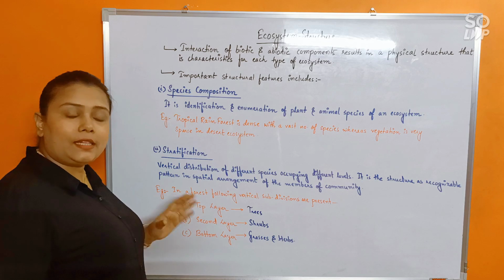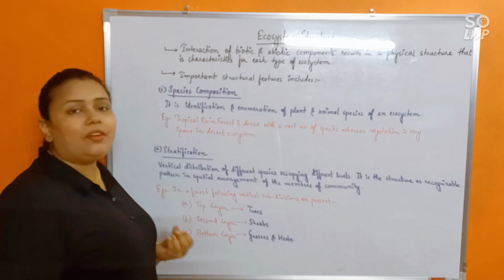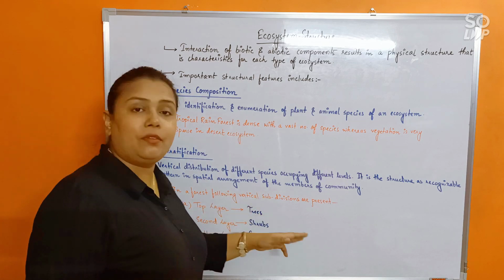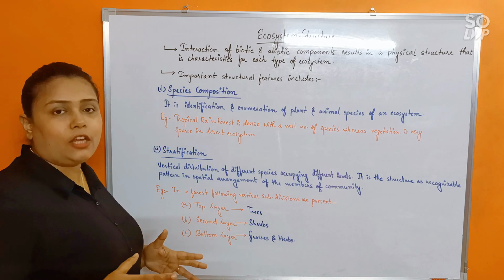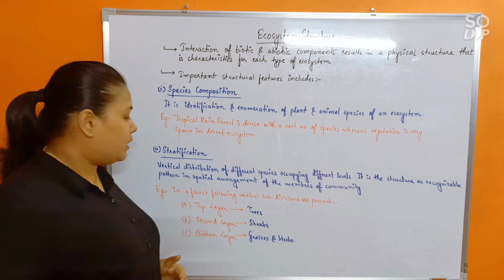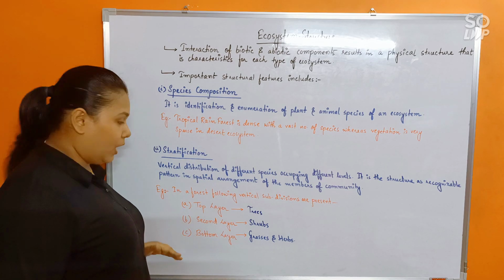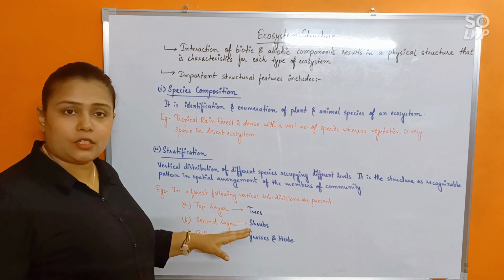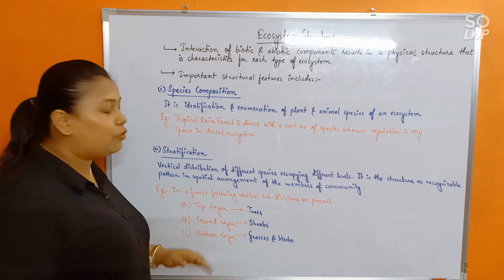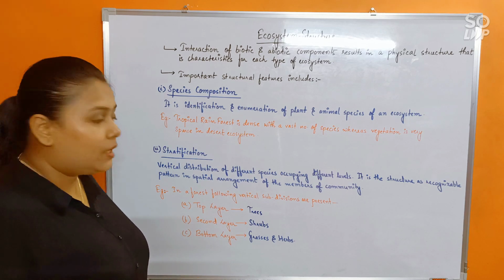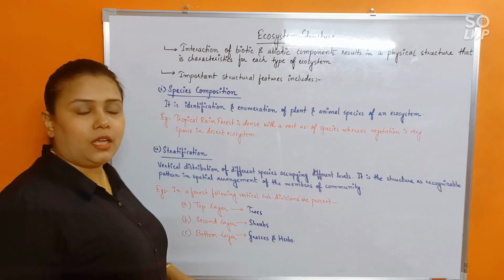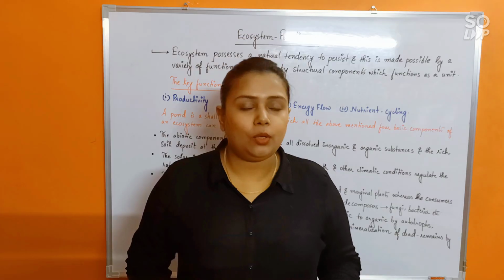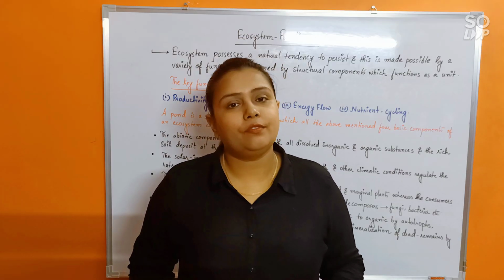Now, this entire definition would be clear with a very simple example. See here. In a forest, the vertical subdivisions, that means the stratification of a forest, usually consist of three distinct layers. The top layer consists of trees, the second layer consists of shrubs, whereas the bottom layer consists of grasses and herbs. So this vertical distribution is known as stratification. Understood this? Fine. Now let us discuss ecosystem functions.